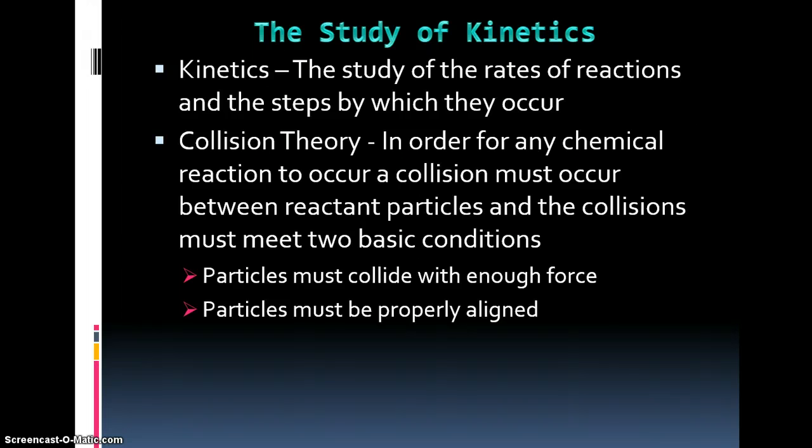So I can have a reaction that is energetically favorable, but the reality is, as the particles currently exist, they don't have enough force. And so they can hit each other all they want. Nothing's going to happen because there's not enough force there to break those initial bonds. Or maybe they're not properly aligned, and so there's nothing I can do immediately, or on its own, it's not going to react. So that's the collision theory.